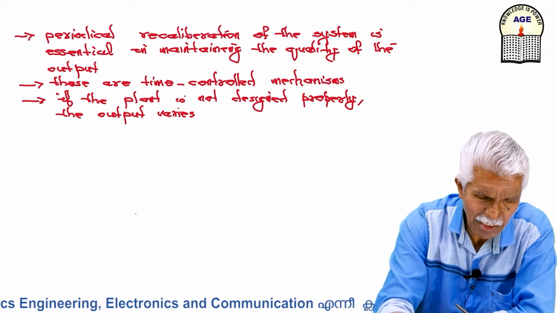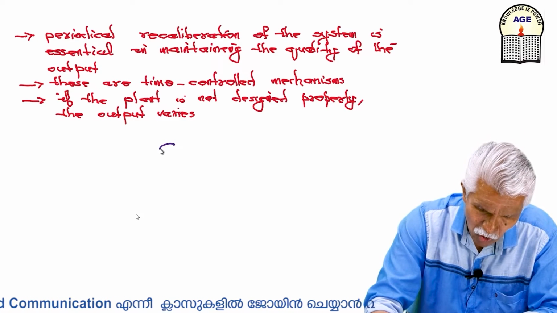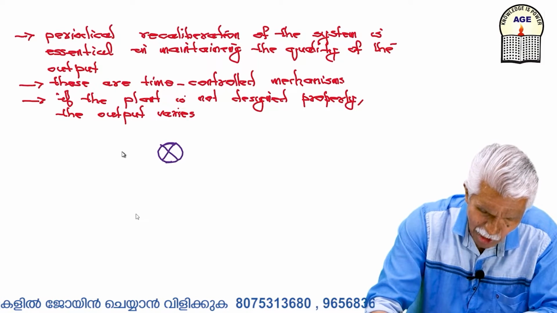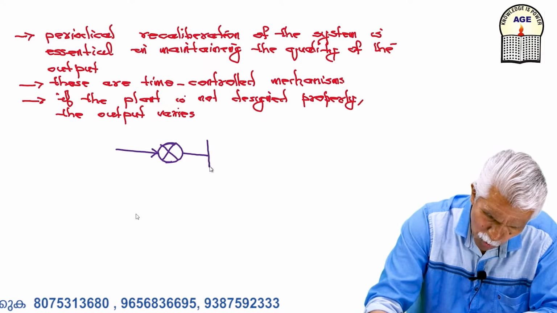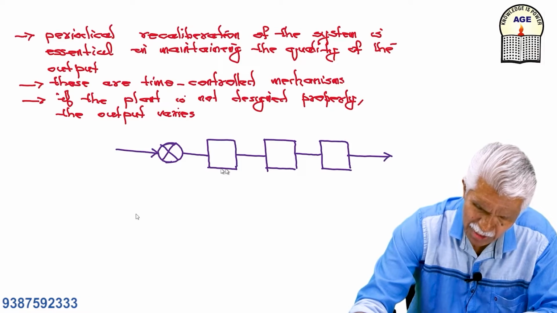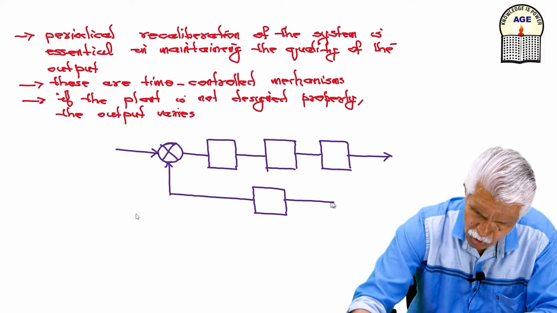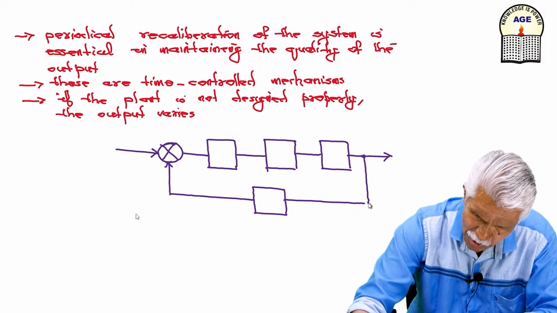Now we consider a closed loop system. So we have a controller. Normally this is the symbol adopted for this. We have various blocks in the system. These are the minimum 3 blocks in a control system. We are feeding back a part of the output to the input.